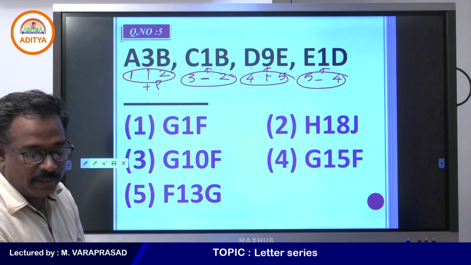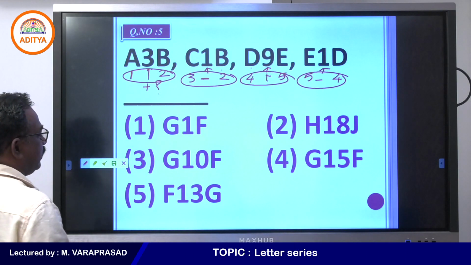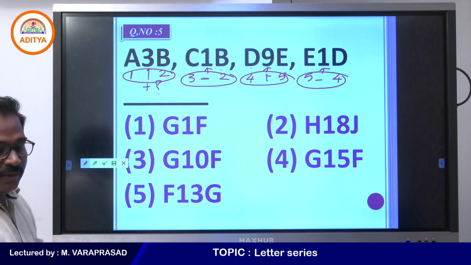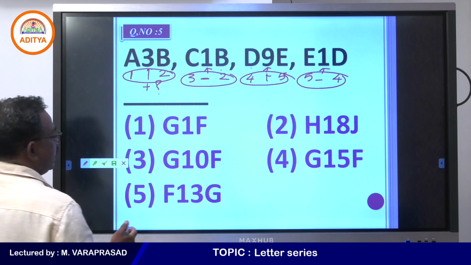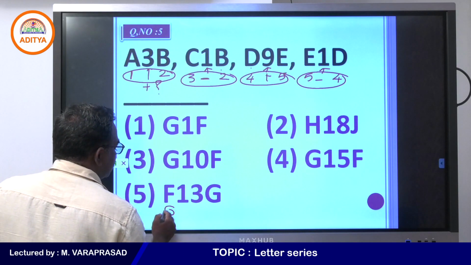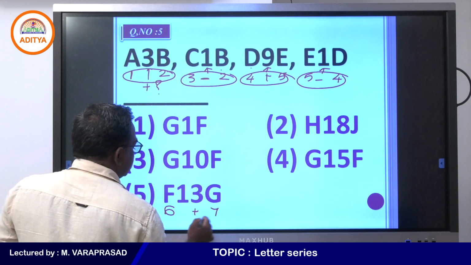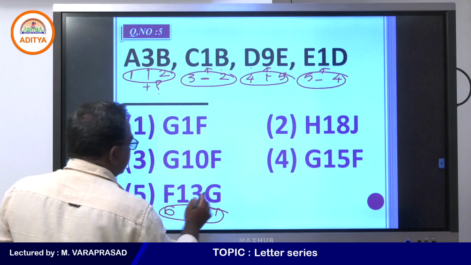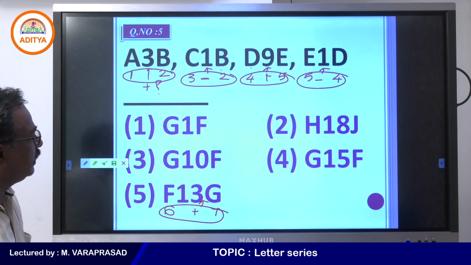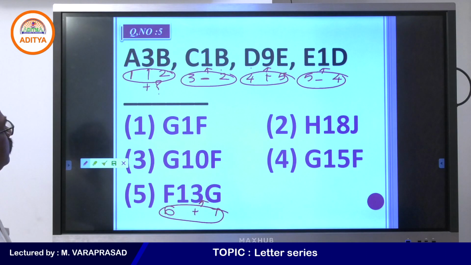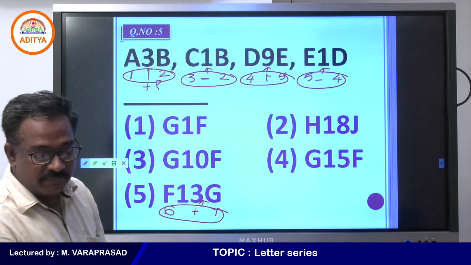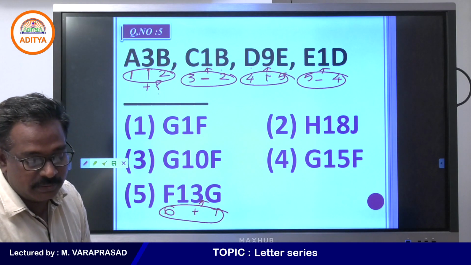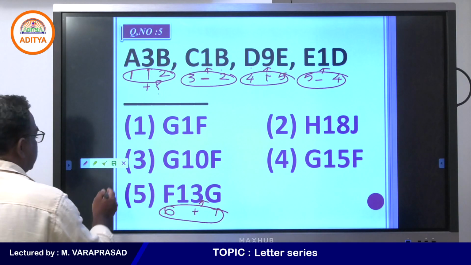So what pattern will you get here? 6 and 7, if you take G. Many have written F and G. F is the 6th letter and G is 6 plus 7, which is 13. Yes, very good. Option number 5 is correct, right? 6 plus 7 is right. Yes. Go for the next question.